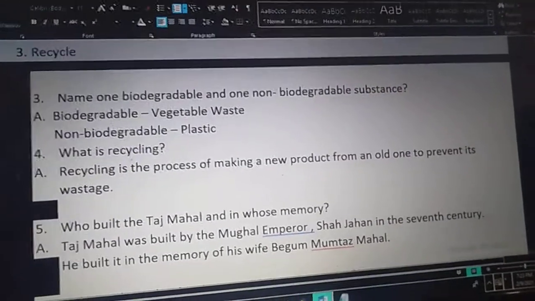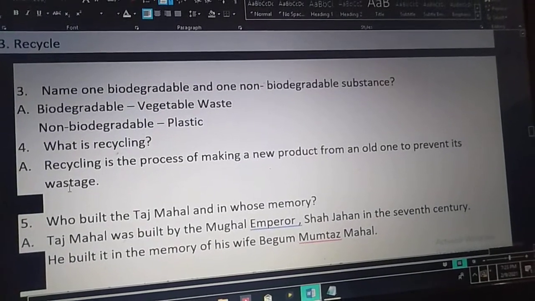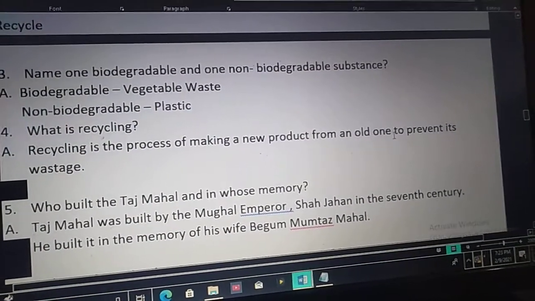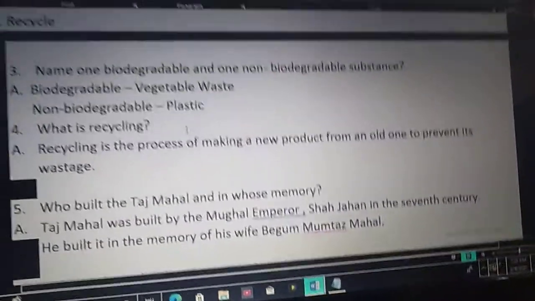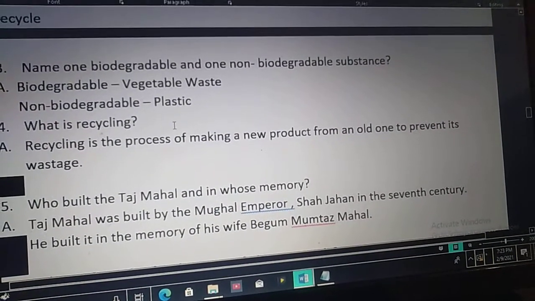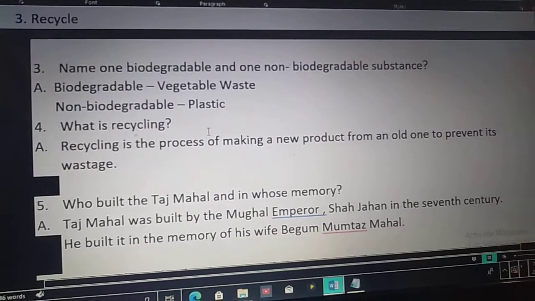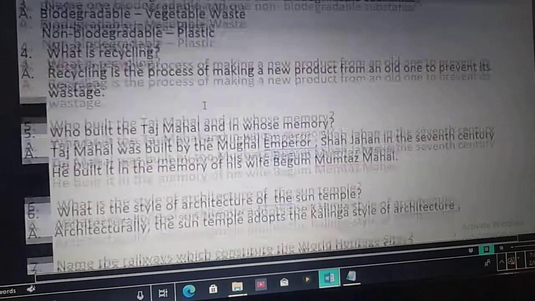Okay, next one. What is recycling? Recycling is the process of making a new product from an old one to prevent its wastage. So recycling is nothing but making a new product from an old one in order to prevent the wastage. We call this process recycling.